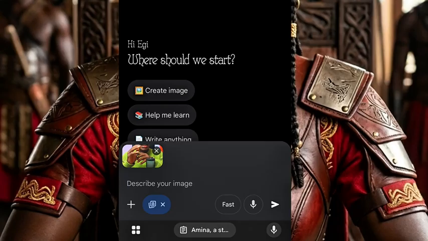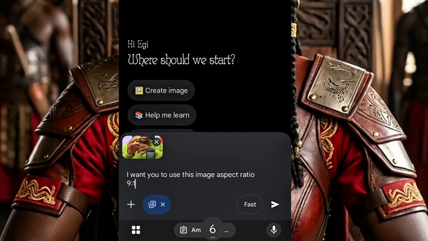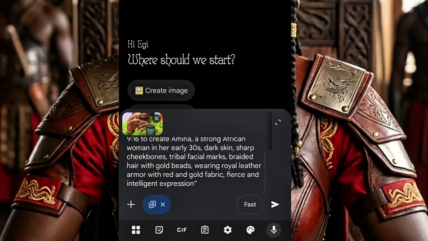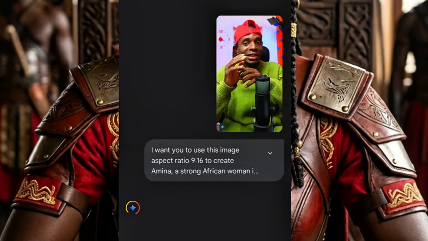Now this is what I have to do. I said I want you to use this image aspect ratio, that is 9.16, to create. Then I will now paste the prompt I just copied, to create Amina, a strong African woman. Then I'll click on generate here. After you click on it, you just give it some minutes and it's going to generate the image for you.